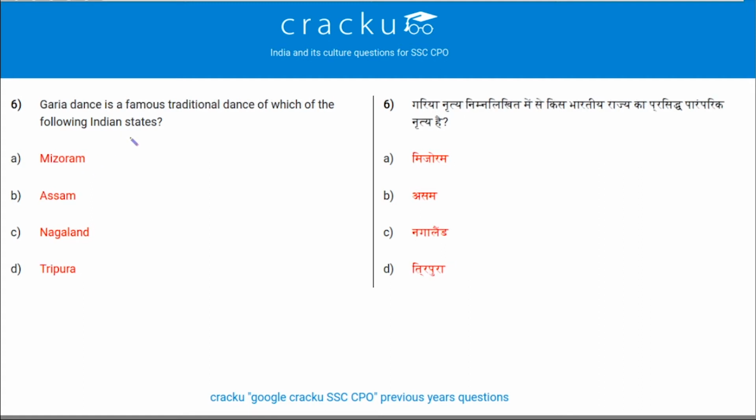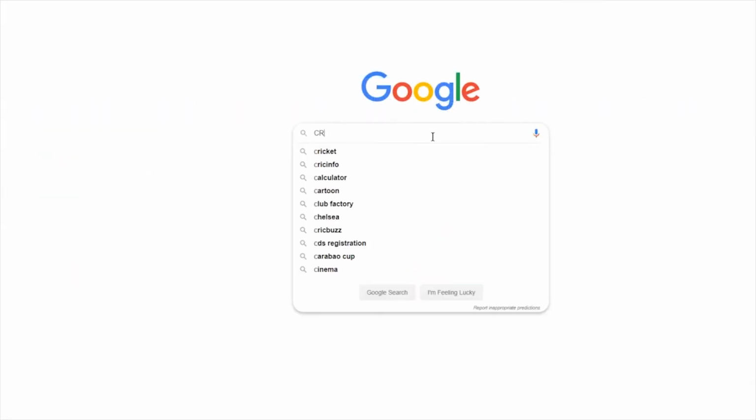Next question. Gariya dance is a famous traditional dance of which of the following Indian states? So it is Tripura.